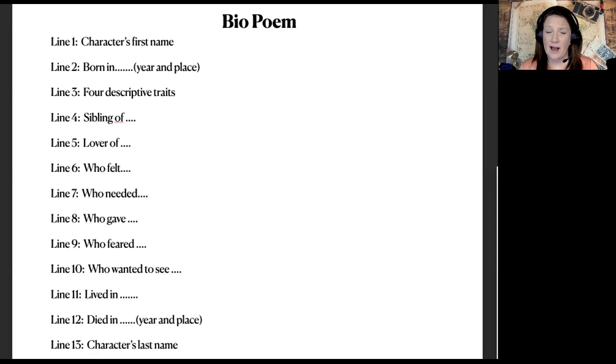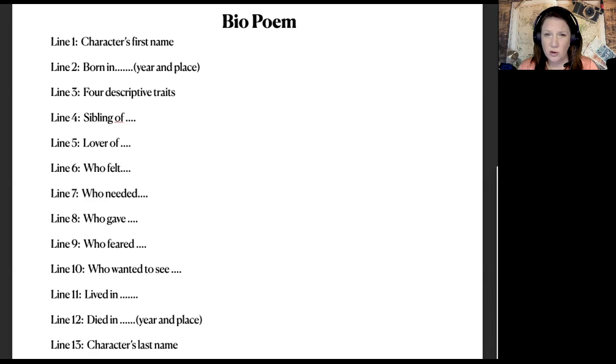Years ago, when I used this poem template, it was an auto-bio poem, and the project was to write about yourself. But today, I want you to write it about someone else. That's what biographies are, written about someone else and their life, who they were. So you do not have to do someone in the past. You can do someone in the present. You can do a fictional person from a book or a movie character. You can do a sports figure, someone famous from history, someone famous today.